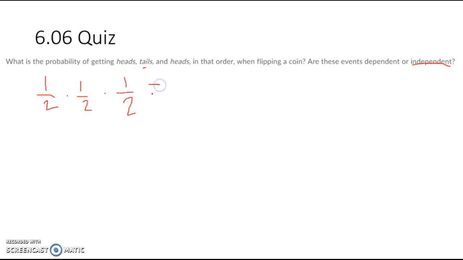So the probability of all 3 of those happening in that order is 1/8. And that's independent because the first and the second don't affect the third, and the first doesn't affect the second. So those would be independent events.